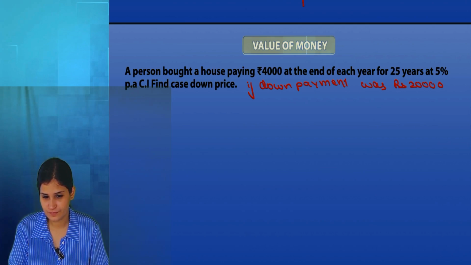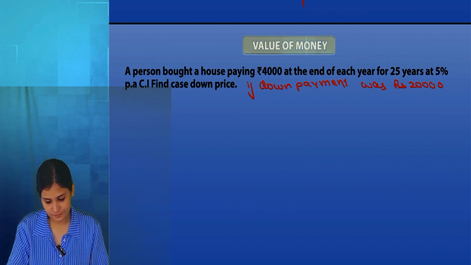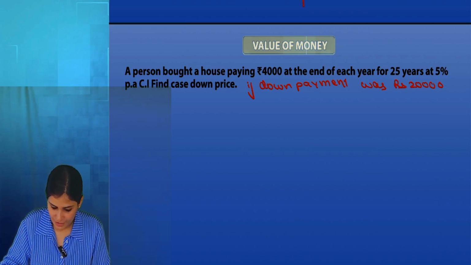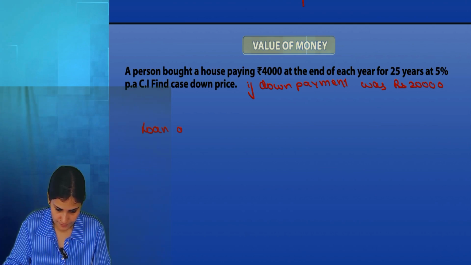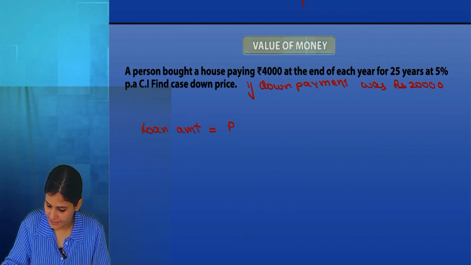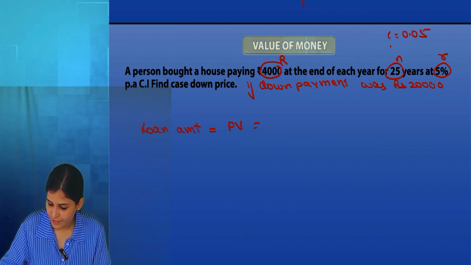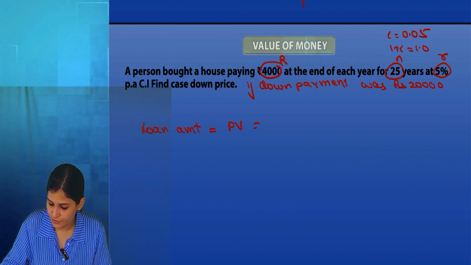First, we will find the present value of the annuity. First, let's find out the loan amount. Loan amount is basically our present value. We'll first find that out using annuity R, this is our time and that's our rate. So i will be 0.05, 1 plus i will be 1.05.